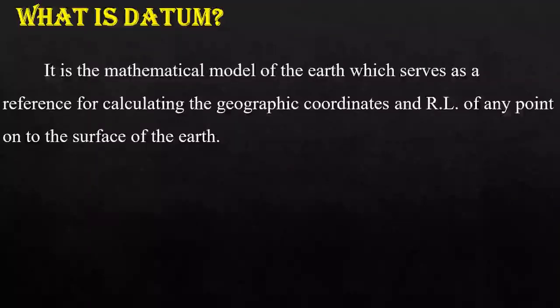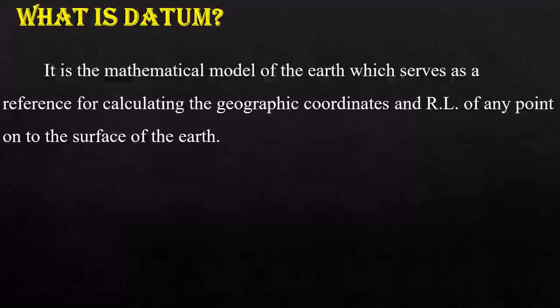Now, what is datum? Datum is the mathematical model of the Earth which serves as a reference for calculating the geographic coordinates and reduced level of any point on the surface of the Earth. So the reference is called datum.